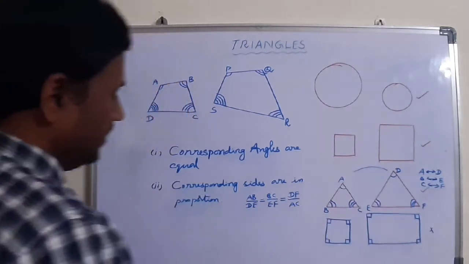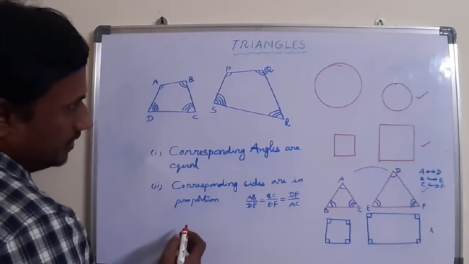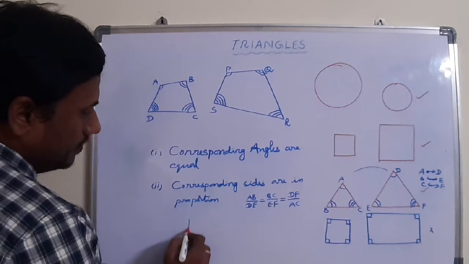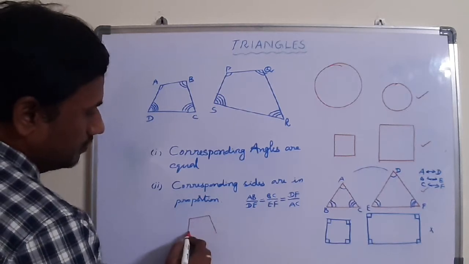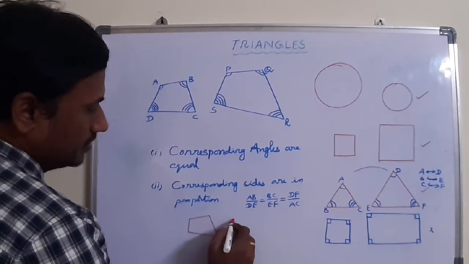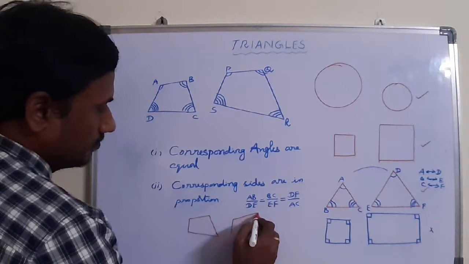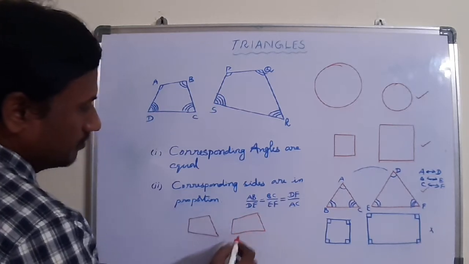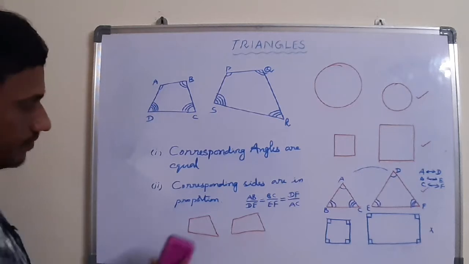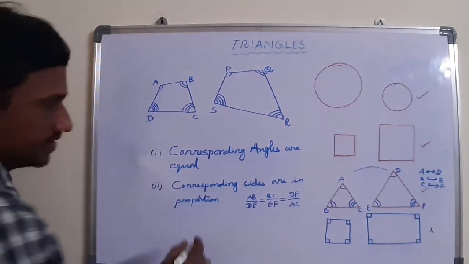For example, see here, I am taking two triangles. Otherwise, I was taking two quadrilaterals, but sorry, better I will take triangles, that is easy to understand instead of quadrilaterals.